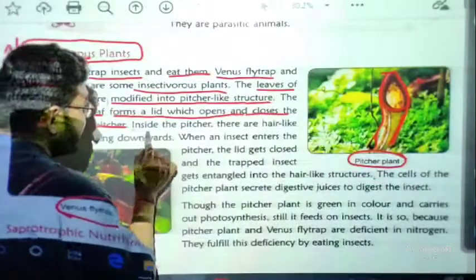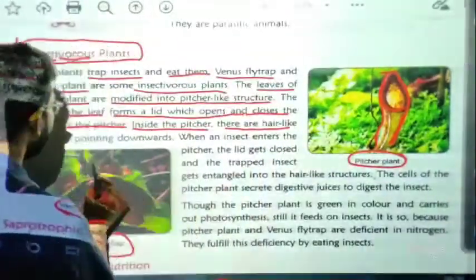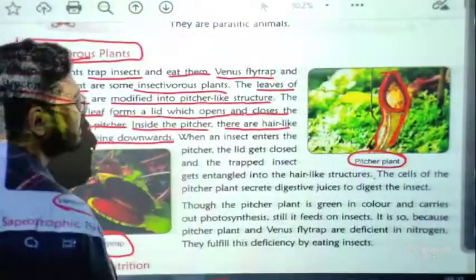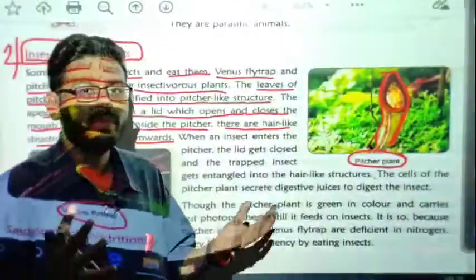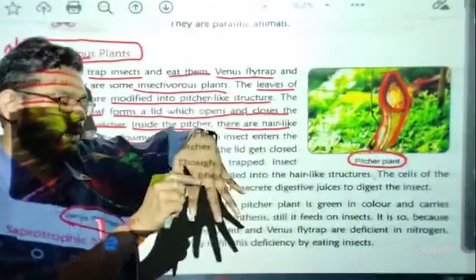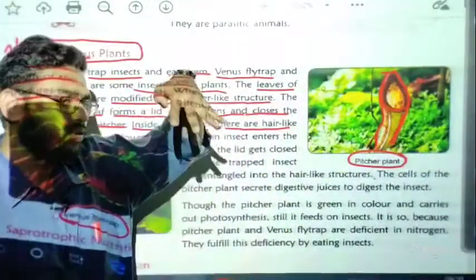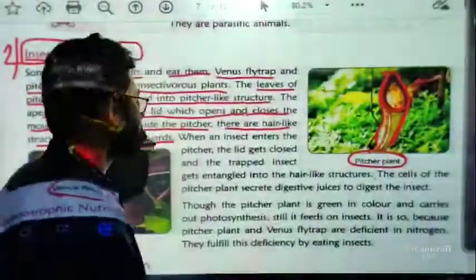Inside the pitcher there are hair-like structures pointing downwards. Inside the pitcher there are plenty of hair-like structures pointing downward like this. You can see here, these are the hairs, and they are just pointing downward.